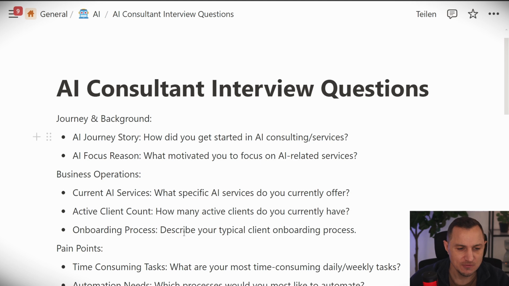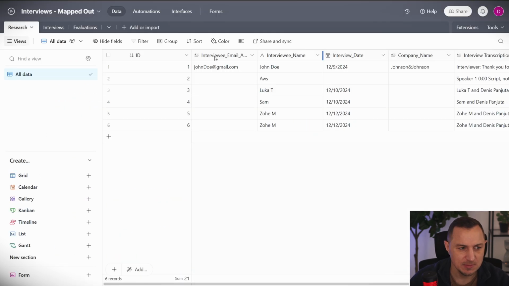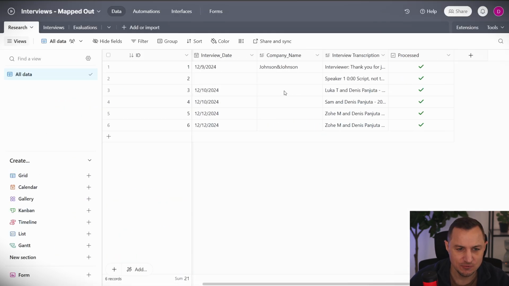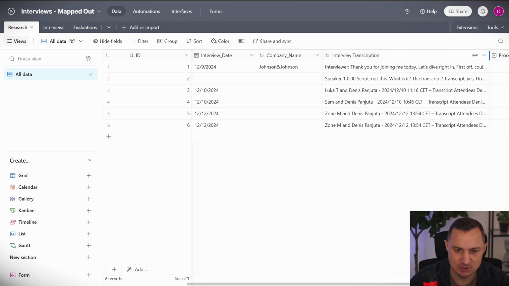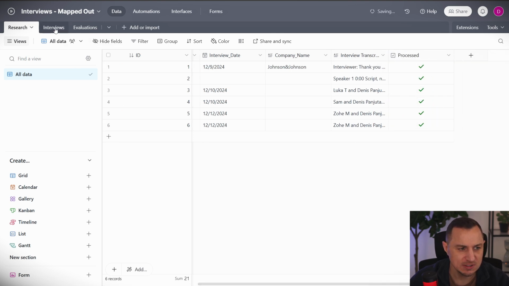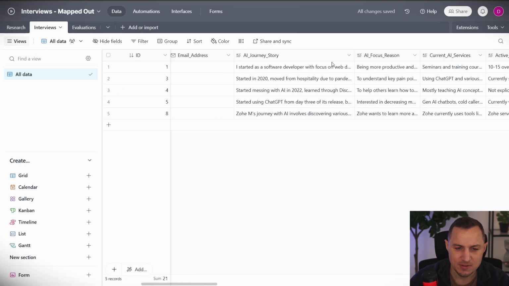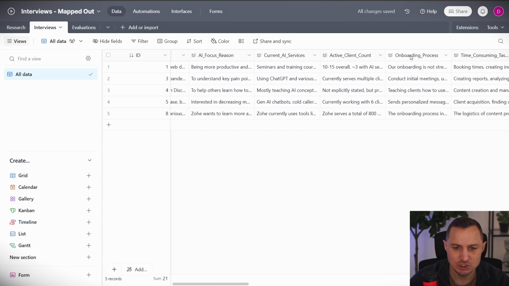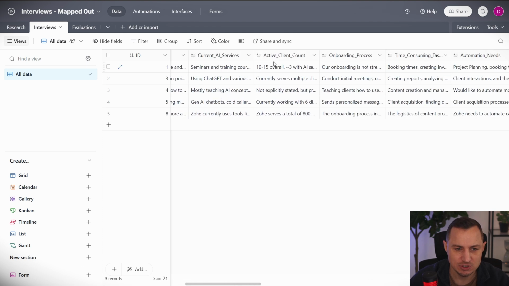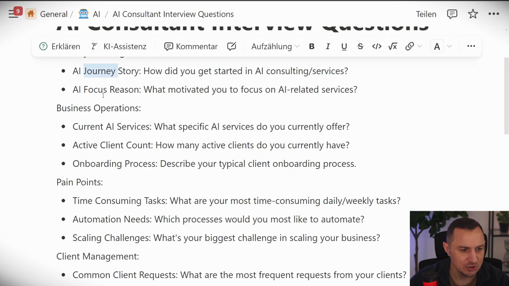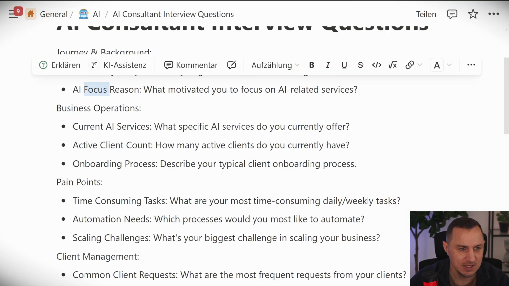So then out of these questions came this research information. First of all, I have the info about the person. So this is the interview transcript. Then it says whether it's processed. And once it is processed, it creates these interview entries with the name and then with every single individual question here. So these are the individual questions. Under each column, I have one of those questions. So here, AI journey story, AI focus reason, and so forth.